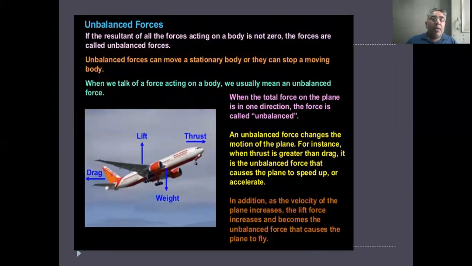Unbalanced force. If the resultant of all the forces acting on a body is not zero, the forces are called unbalanced forces. Unbalanced forces can move a stationary body or stop a moving body. When we talk of a force acting on a body, we usually mean an unbalanced force. When the total force on the plane is in one direction, the force is called an unbalanced force. An unbalanced force changes the motion of the plane.